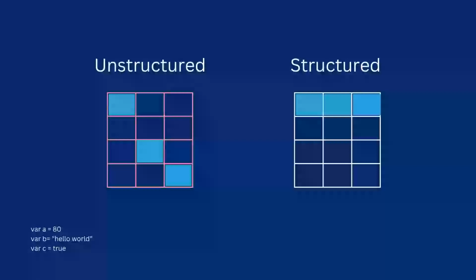The difference between unstructured and structured data is that whenever we run our program, in the case of unstructured data, all those variables will get stored in memory randomly. Even though we write those variables one after the other, depending on the current status of memory, those variables will get allocated randomly. But in the case of structured data, to some extent we have control over where and how we want to store our data. So in a structured format, all those variables will get memory one after the other.